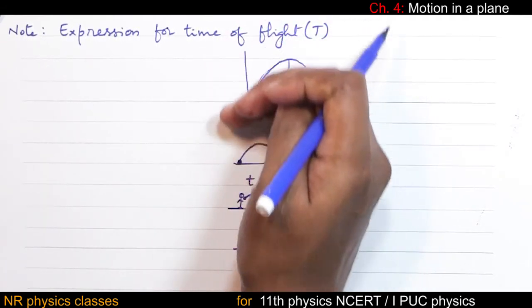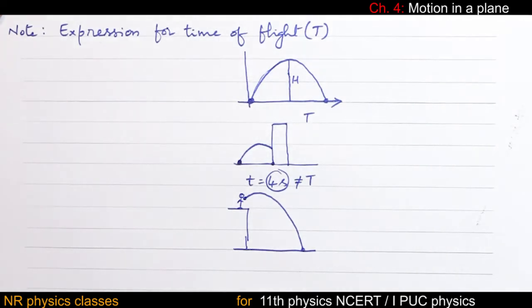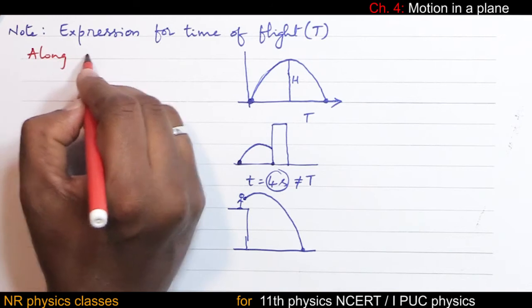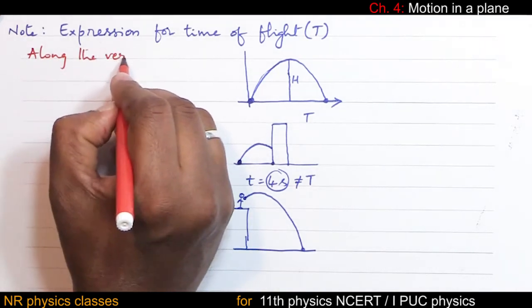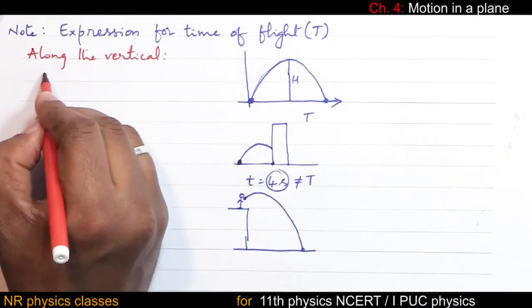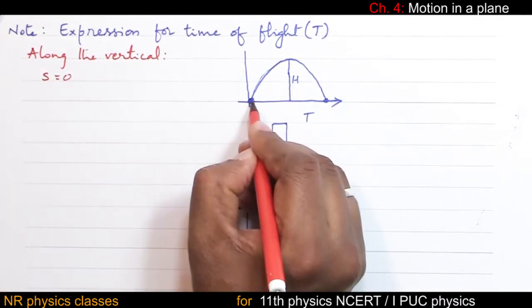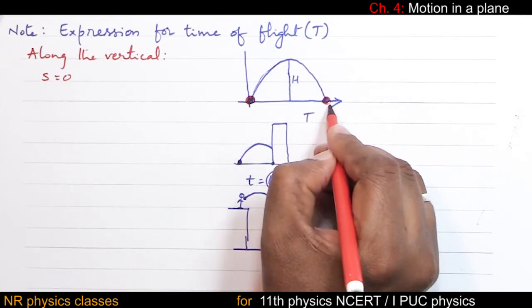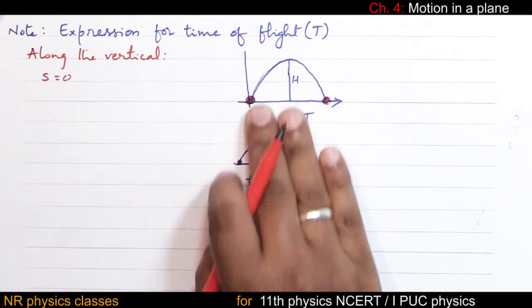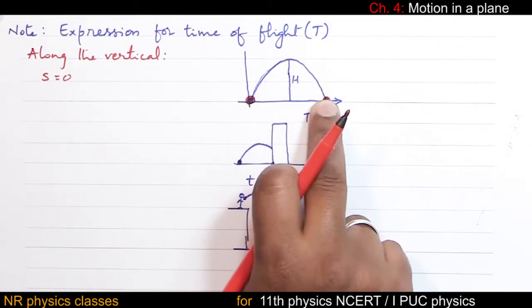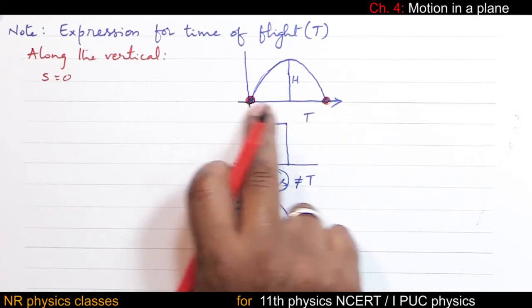Students, I hope you could guess. Along the vertical, displacement is 0 because from this height it is coming down to the same height. So there is no vertical displacement. It is going up, but after that it is coming down. Thereby it is on the same level.